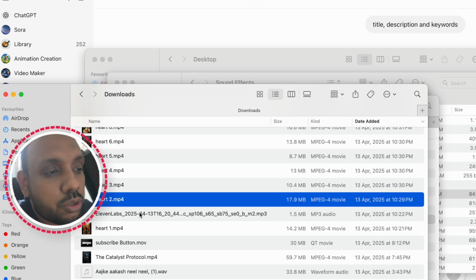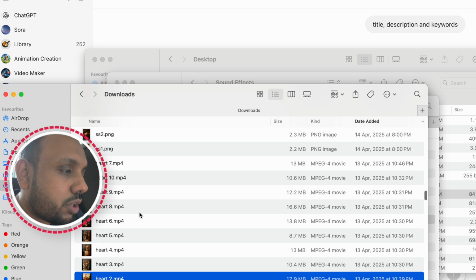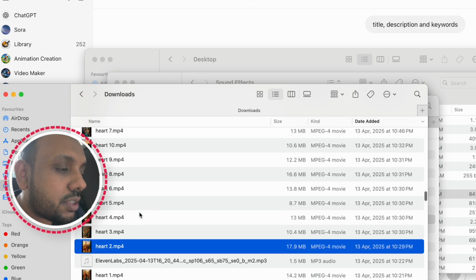And then all you have to do is drag all of this into an editing software, and then if you want, you can add sound effects, and then it should be good to go. I don't think there should be any more problems.